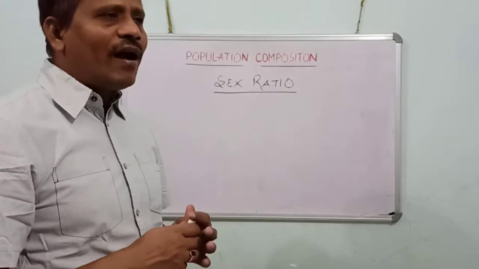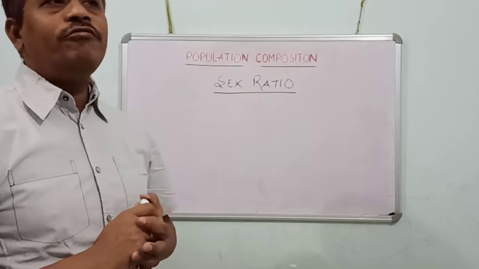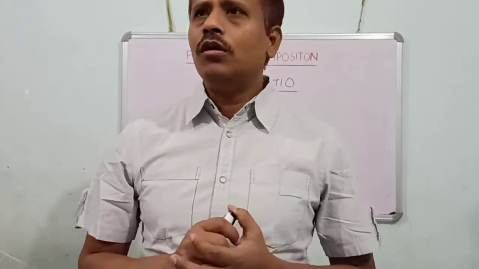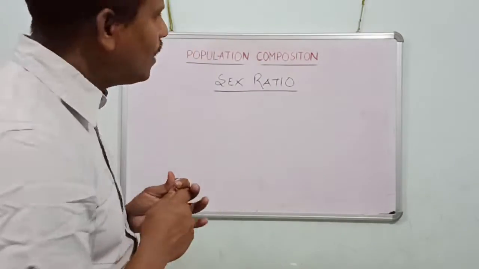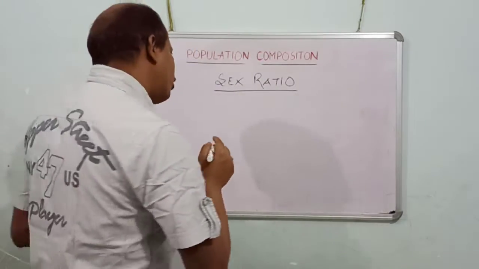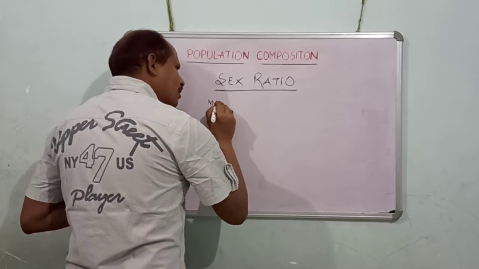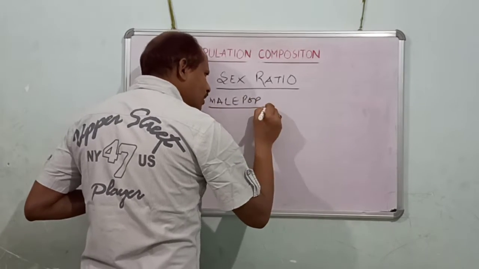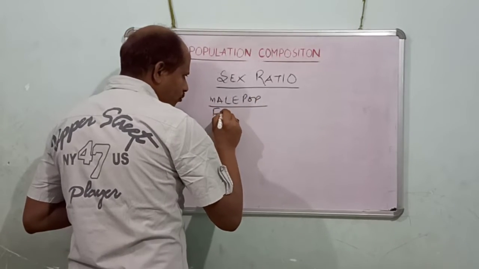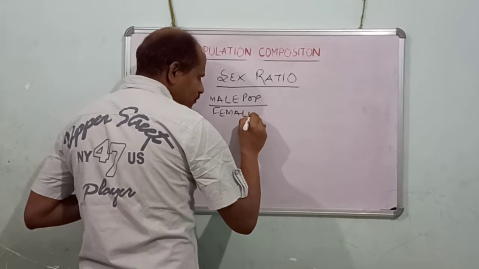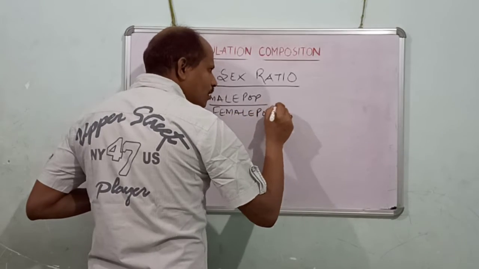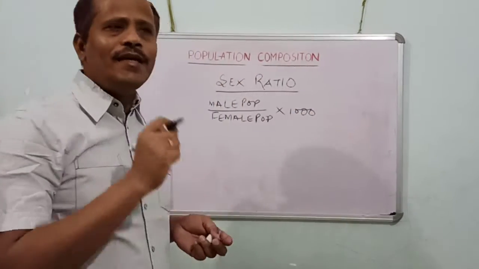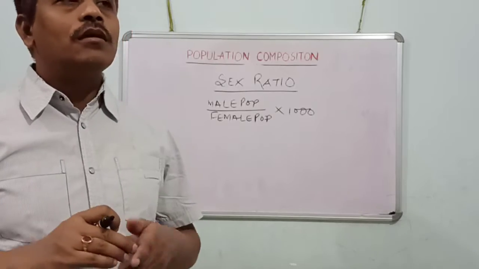It is defined as the number of males per thousand females, and it is calculated on a formula like male population divided by female population, multiplied by 1000.